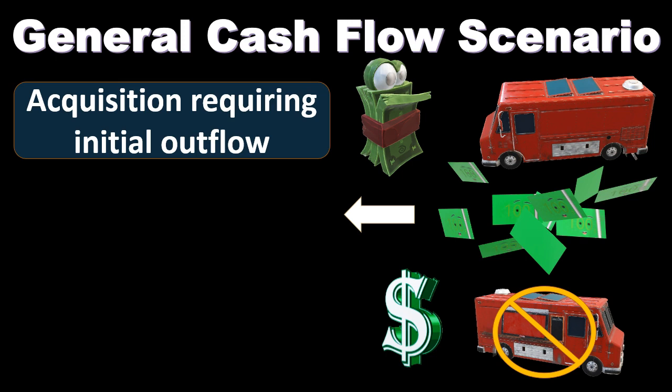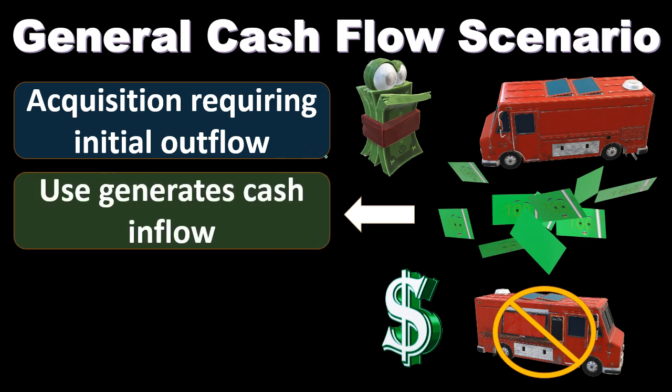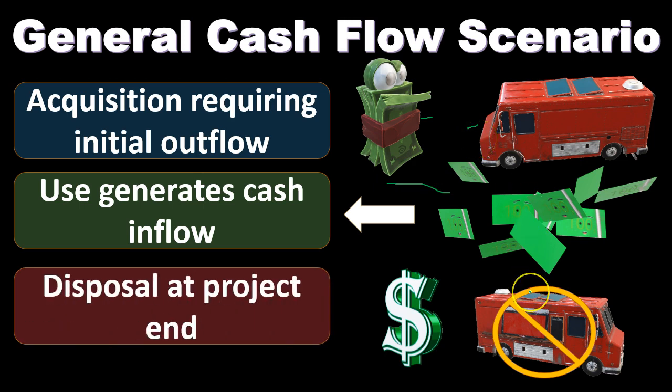For example, the first thing that's going to happen usually is there's going to be some type of cash outflow with the expectation that we will then have some type of cash inflow as a result. So the typical scenario is that we're going to have to pay cash to pick up something, possibly a piece of equipment, that is then going to help us to generate cash in the future. And then at the end of that time period, if we're talking about a piece of equipment, we may sell that piece of equipment and we could have some cash flow at the end.